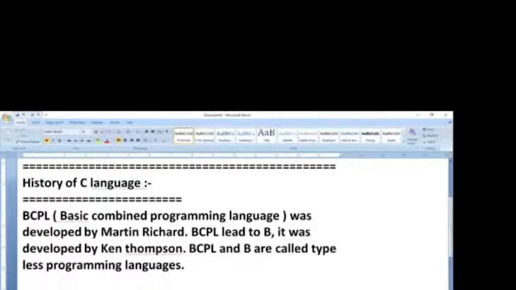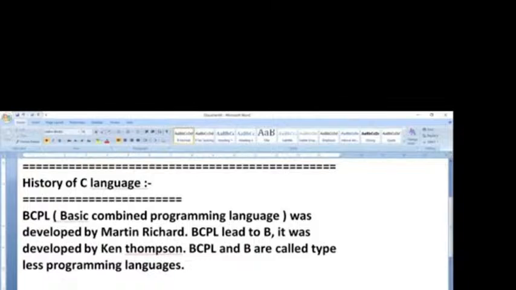He developed a new programming language, introduced data types, and named it C, the second letter of BCPL. So from B language, C language was developed. Who is the developer of C? It was developed by Dennis Ritchie.